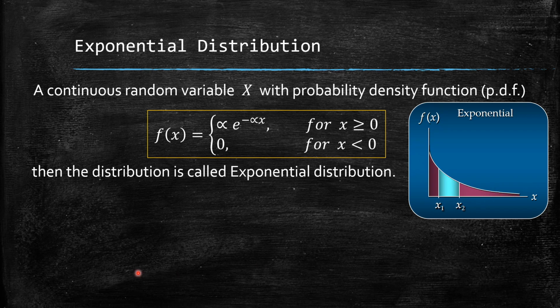So while solving a problem on exponential distribution, we have to write the PDF of the type alpha e power minus alpha x for x greater than or equal to 0 and 0 for x less than 0, where alpha is a parameter which is the reciprocal of the mean of the exponential distribution.